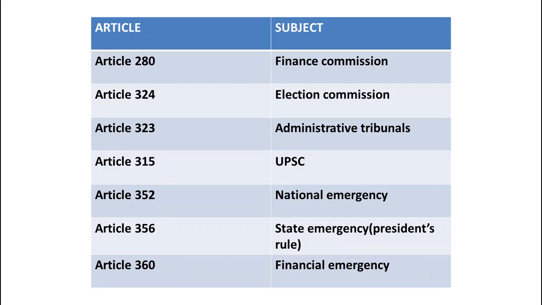Article 280 related to Finance Commission, Article 324 related to Election Commission, Article 323 related to Administrative Tribunals, Article 315 related to UPSC, Article 352 related to National Emergency, Article 356 related to State Emergency, Article 360 related to Financial Emergency.